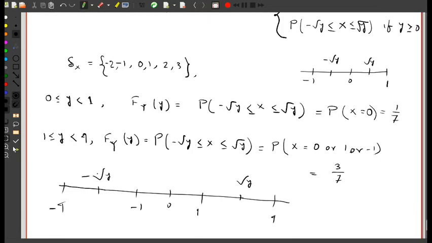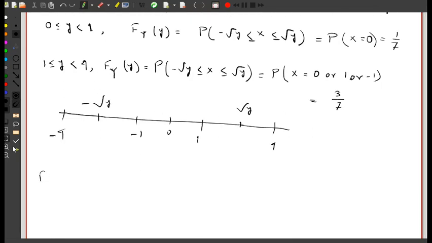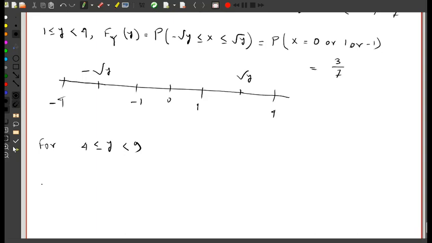Similarly, I will go to the next step, 4 is less than or equal to y is less than 9, and then the next thing we will need to check is what happens if y is greater than or equal to 9.